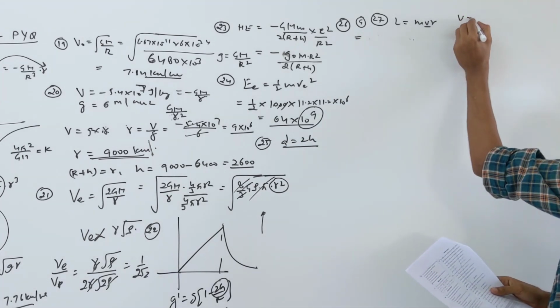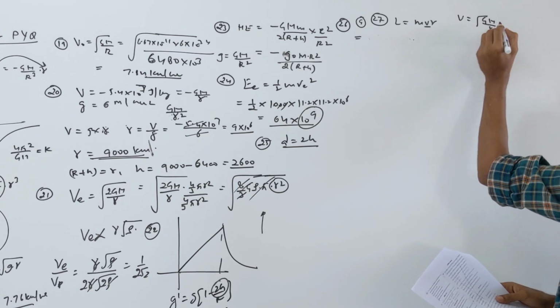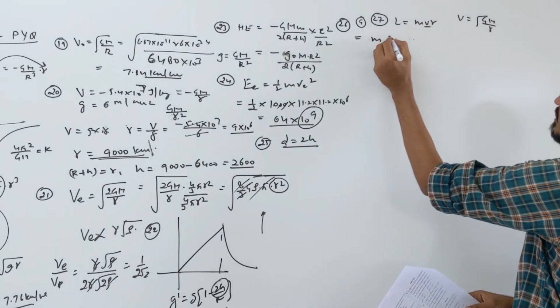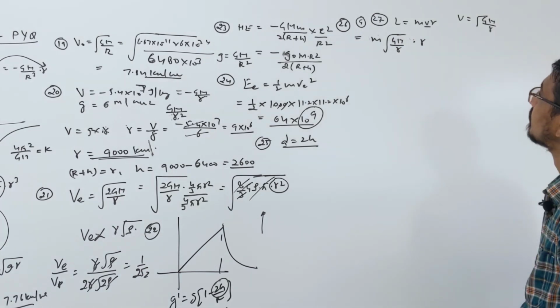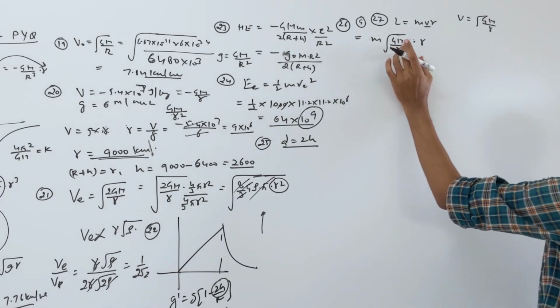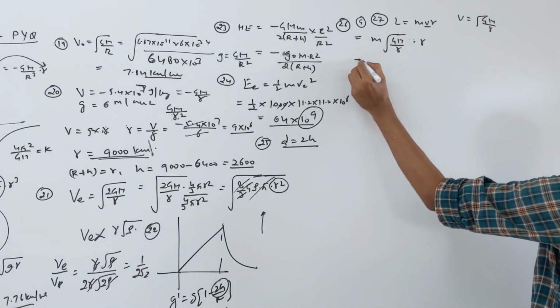So velocity, you also know, is root GM by r. This also you know, right? So that we put first here, then m root GM by r and outside r, right? I take all these values inside, then what will happen? This formula will look like this.